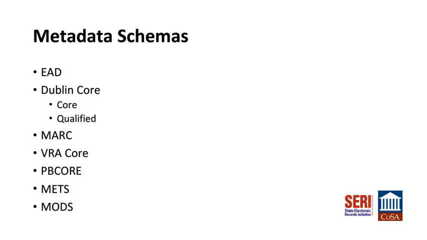Dublin Core, both core and qualified, are schemas. MARC, VRA Core, and PB Core are all schemas. Metadata Encoding and Transmission Standard, METS, and Metadata Object Description Schema, MODS, are also schemas.